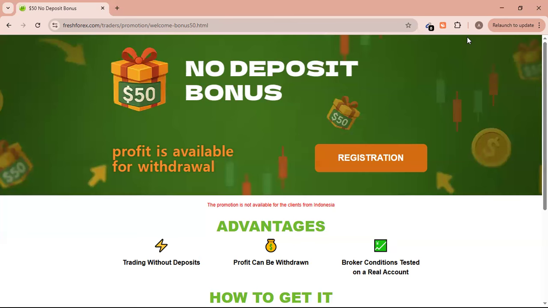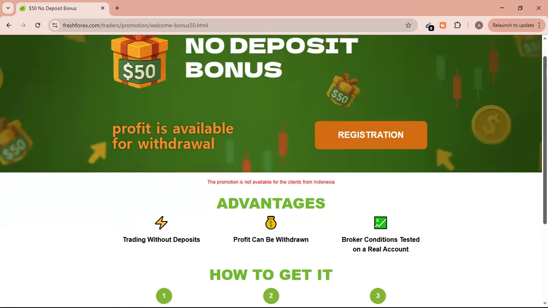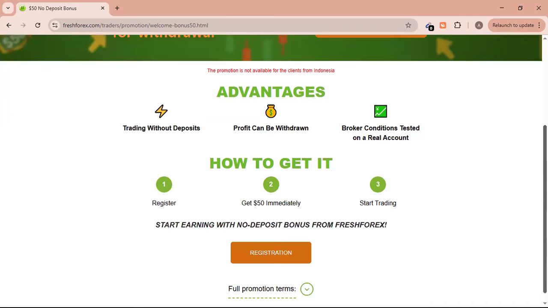So here you can see there's a no deposit bonus of $50. Profit is available for withdrawal. Registration is available, and below it you can see the promotion is not available for clients from Indonesia. So as I said, if you're from Indonesia, this promo is not for you. These are the steps you have to go through to get this no deposit bonus. First, you have to register. Second, you get the $50 immediately after registration. Step three is to start trading and make profit in order to withdraw.